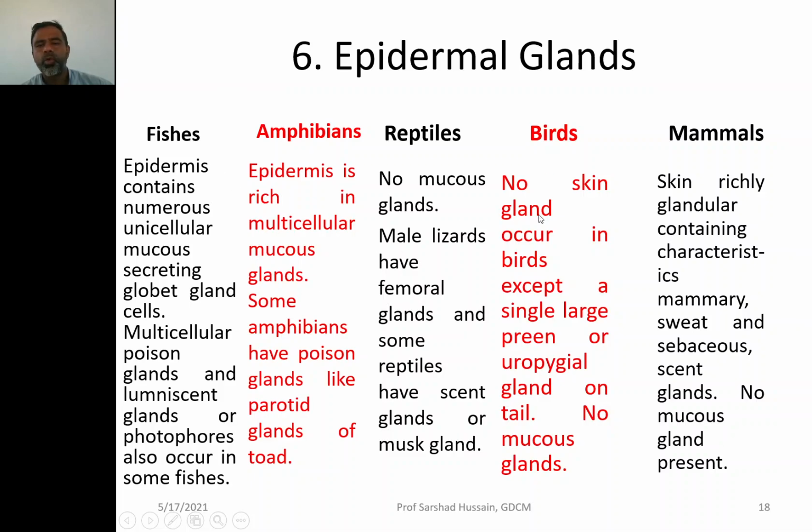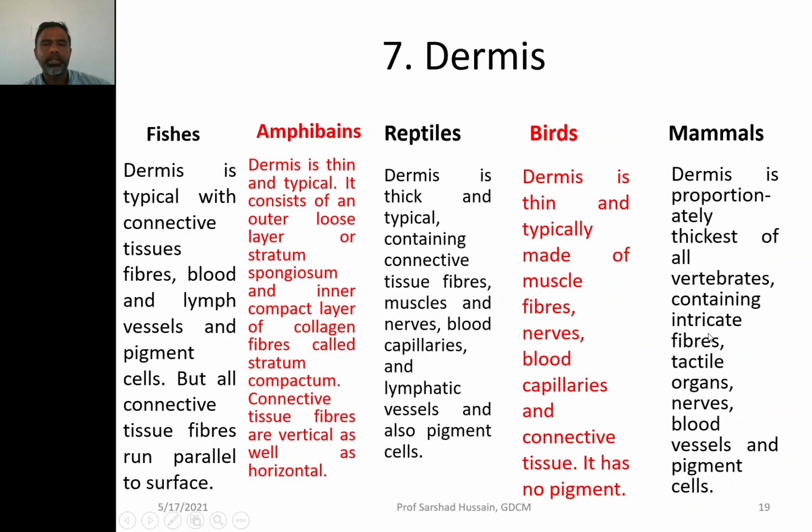In the birds, no skin gland occurs except a single large preen or uropygial gland on the tail, and no mucous gland. In the mammal, the skin is richly glandular, containing characteristic mammary glands, sweat glands, sebaceous glands, scent glands, but mucous glands are absent. So it is very highly specialized and modified in the case of mammals.